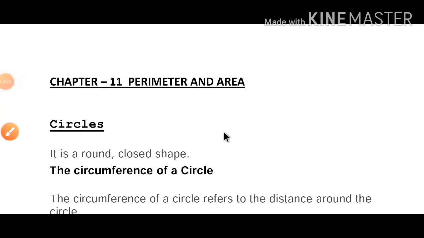Morning everyone. So today we will see chapter 11, that is perimeter and area. We have already discussed the perimeter and area of rectangle and square in our previous class, in class 6 also. So today in this chapter 11, we will only discuss the topic circle.